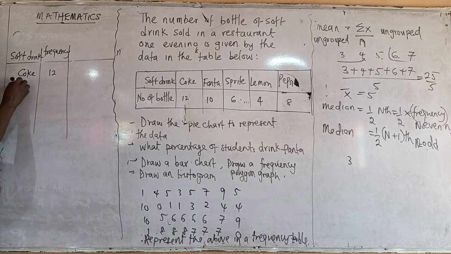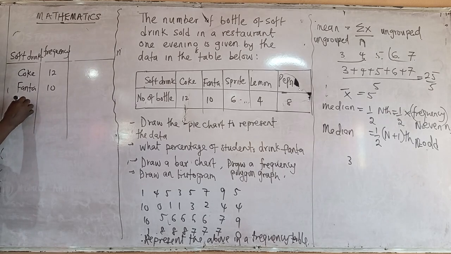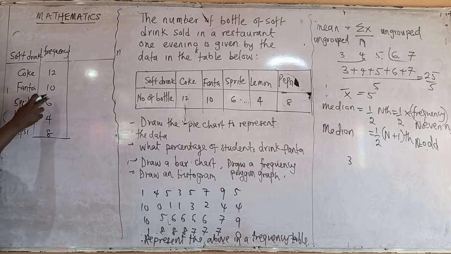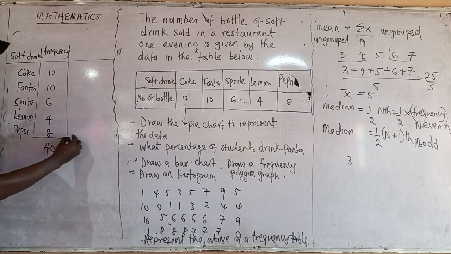Then if we have Fanta, what is the number? 10. What next? Sprite, 6. What next? Lemon. What is the next one? Pepsi. What is the total? 12, 22 rather, 28, 32, 40. So we are going to have 40 in total.